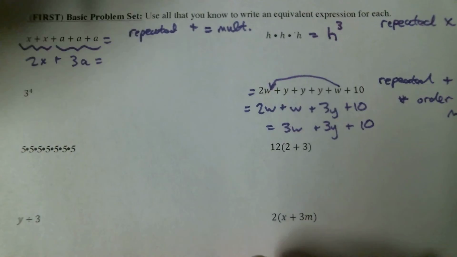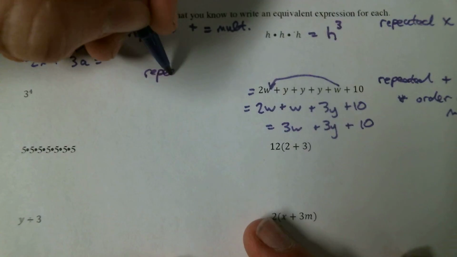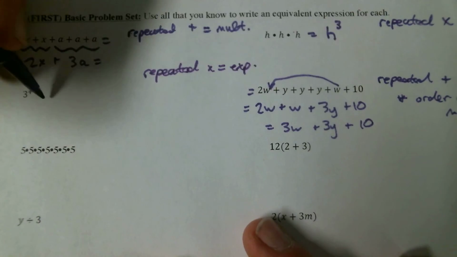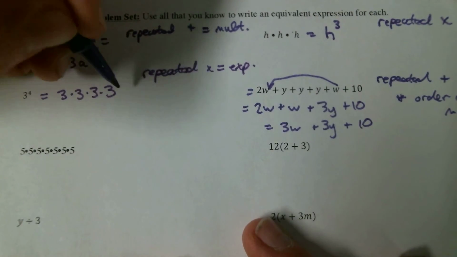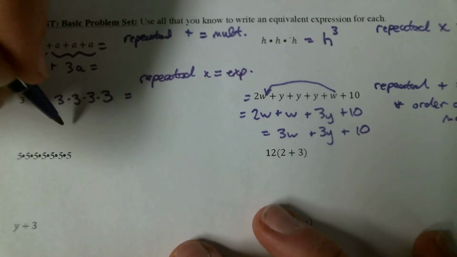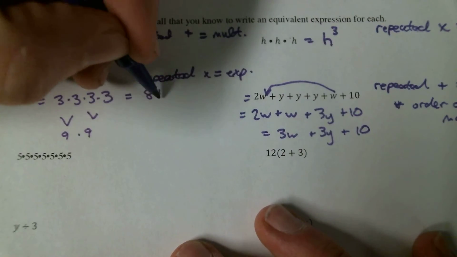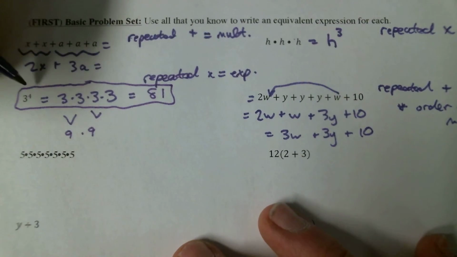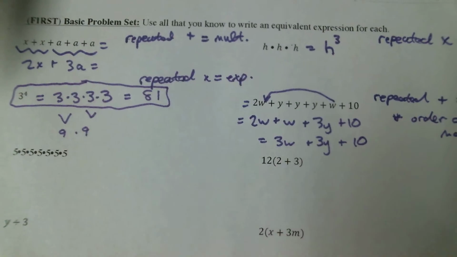It looks like we have an exponent for our very next one. So let's use our long-term memory chunk again. I have repeated multiplication is the same thing as an exponent. So here I can say this is the same thing as 3 times 3 times 3 times 3. Oh, and you know what? I can even make another statement here. I could say this is equal. Well, let's think. That's 9, and so is that. That's 9. So I can actually say this is 81. So here I kind of made this even better, right? 3 to the fourth power, same thing as 3 times 3 times 3 times 3 equals 81.